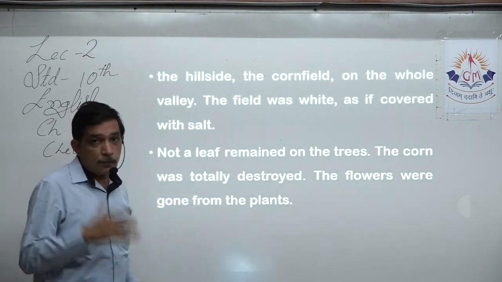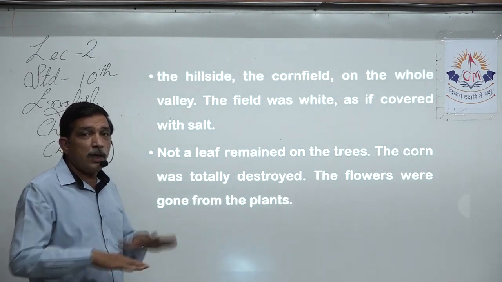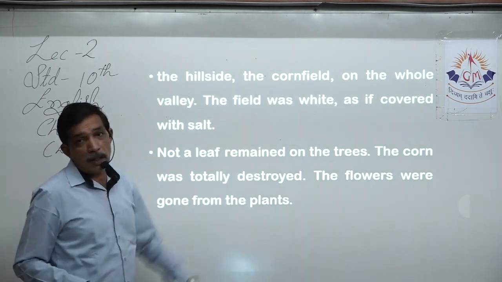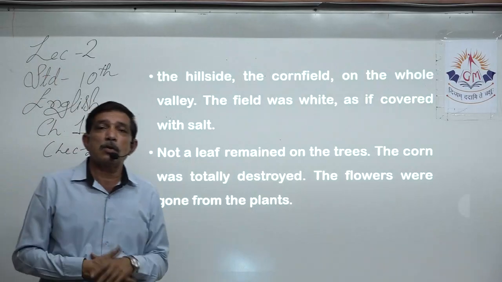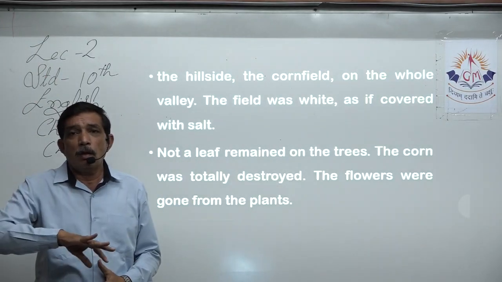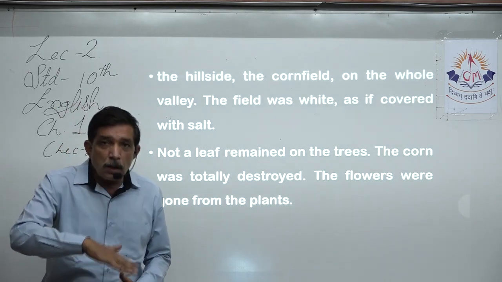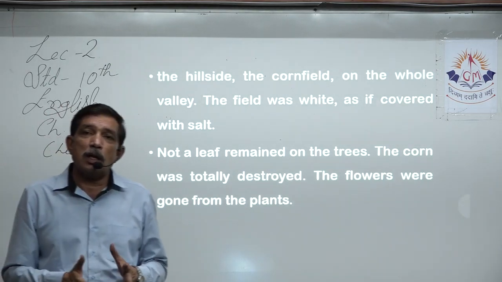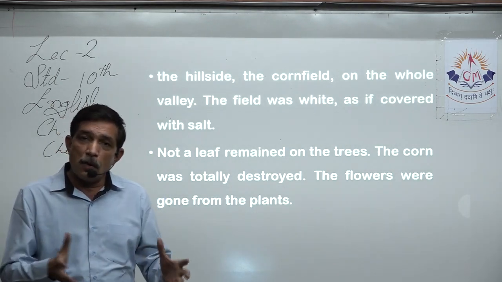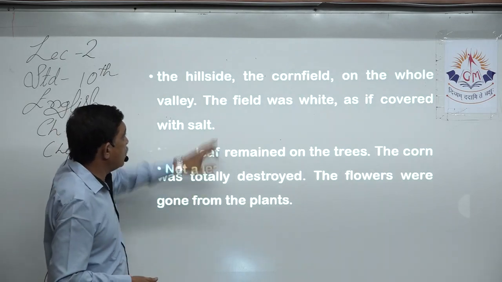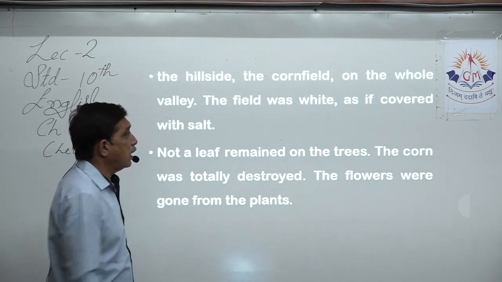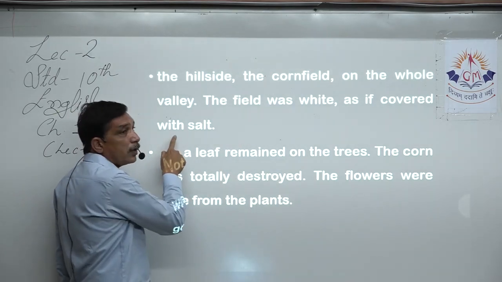After the hailstorm was over, the field was now completely covered. The field was white, because all that hailstone fall, collectively it will have a white color, because when water turns into ice, it has a silver color, but then when you put lots of ice together, slowly it forms a white color. The white field was white. Now there is another comparison, as if covered with salt.